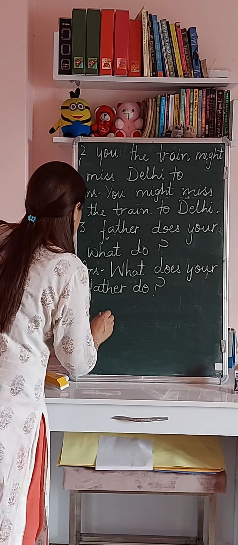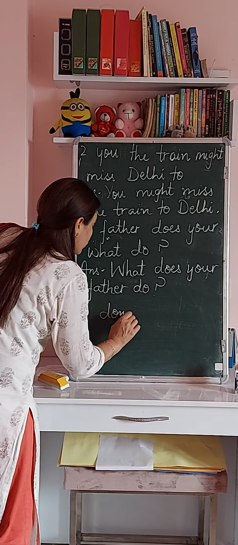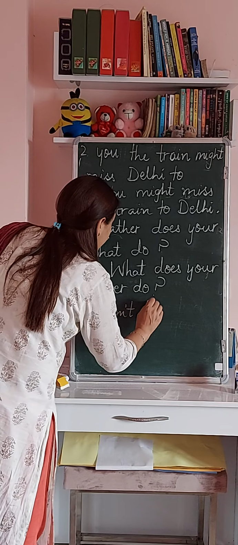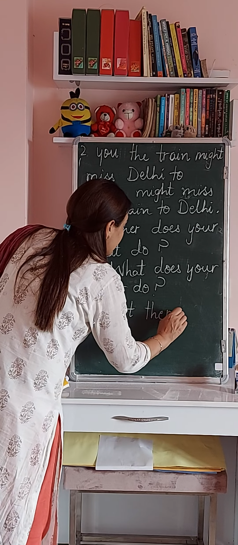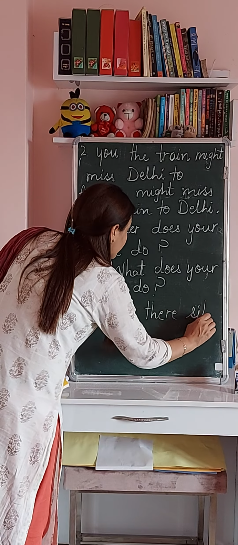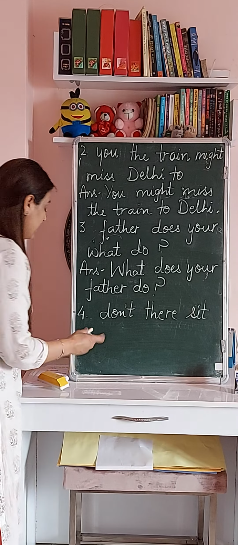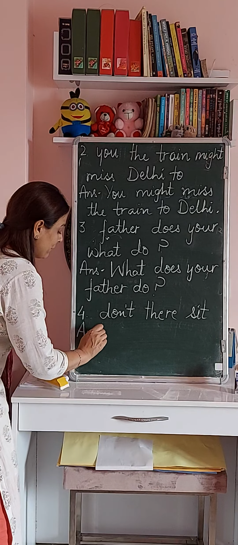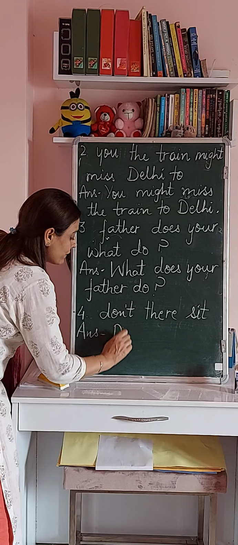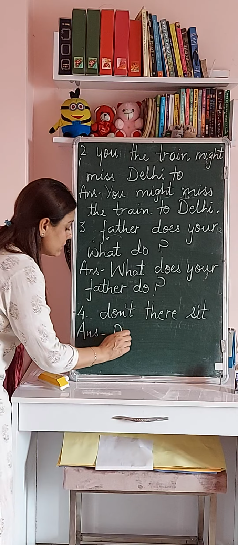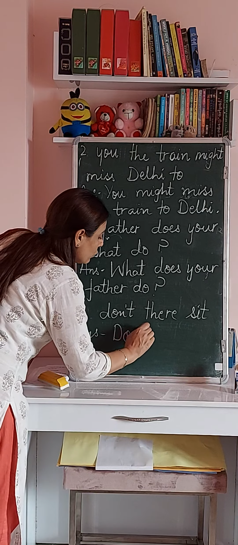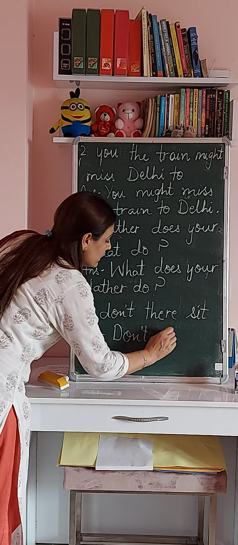So our last sentence is: don't, dare, sit. Very simple, isn't it? So I hope everybody knows the answer. How will we start? We will start with a capital letter first. We will write: don't sit there. Full stop. Alright.